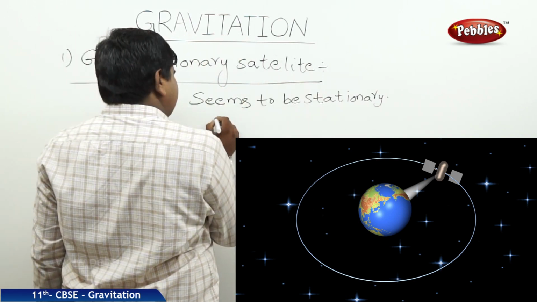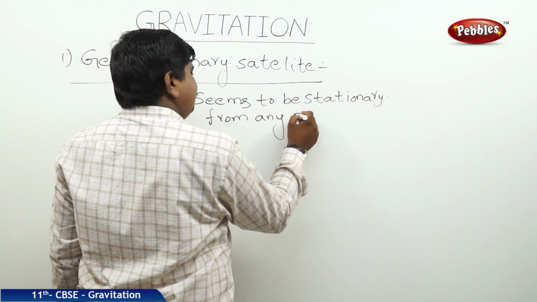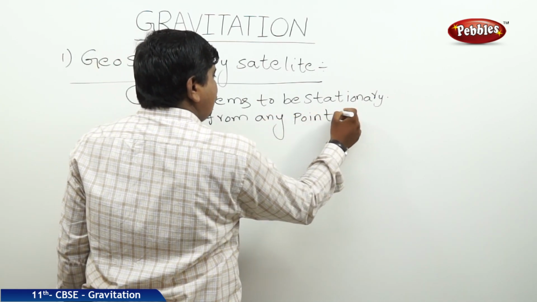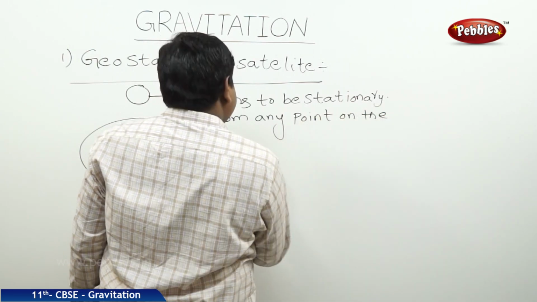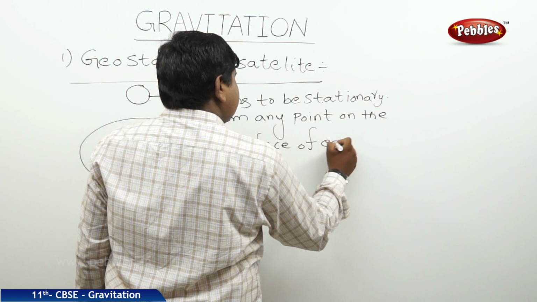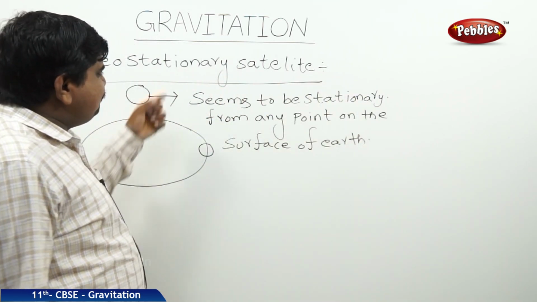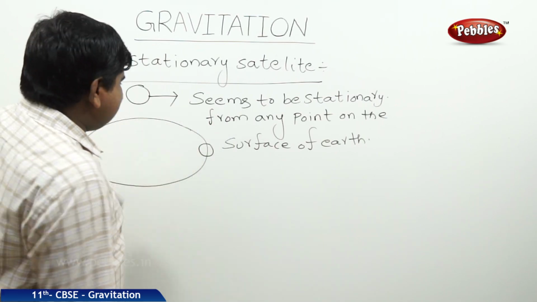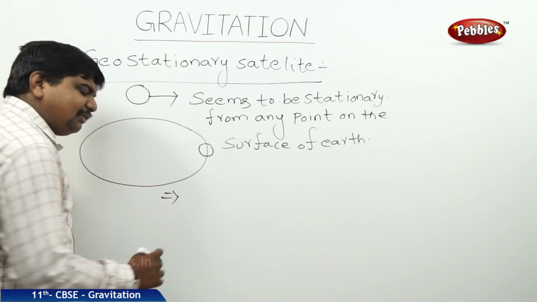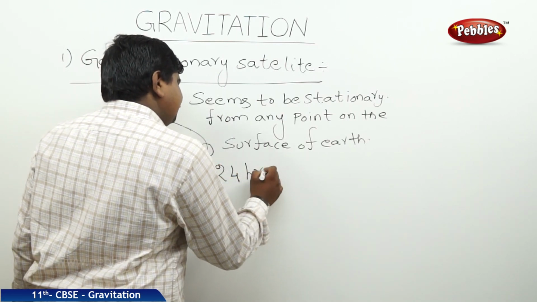Seems to be stationary from any point on the surface of earth. What is the reason behind this observation? We know that the period of rotation of earth is 24 hours.